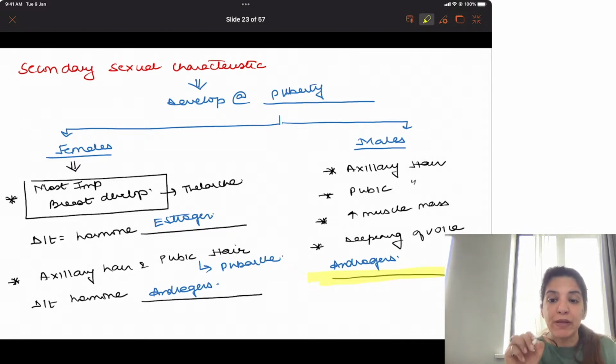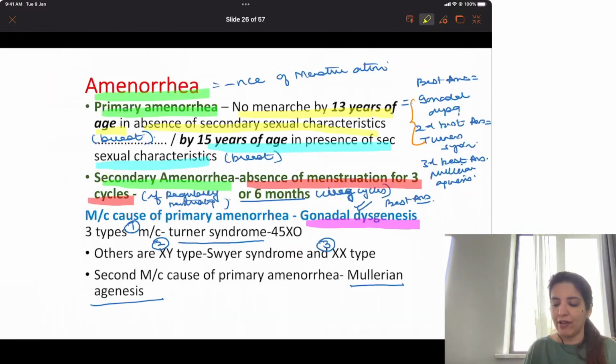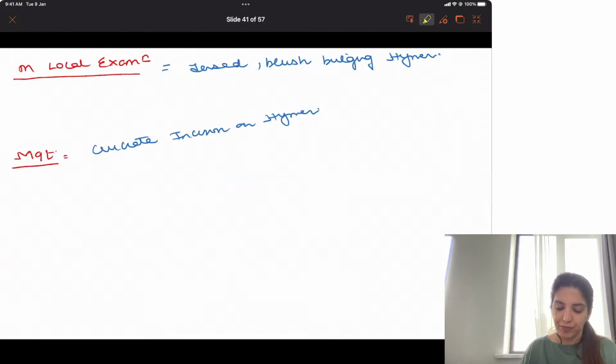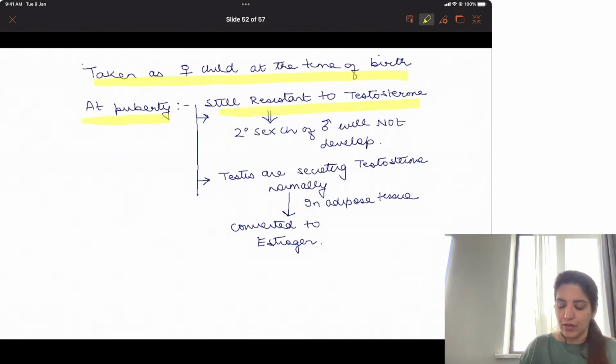So if there is a male who is completely insensitive to androgen, this means male secondary sexual characteristics will not develop. So they will not have any male secondary sexual characteristics.